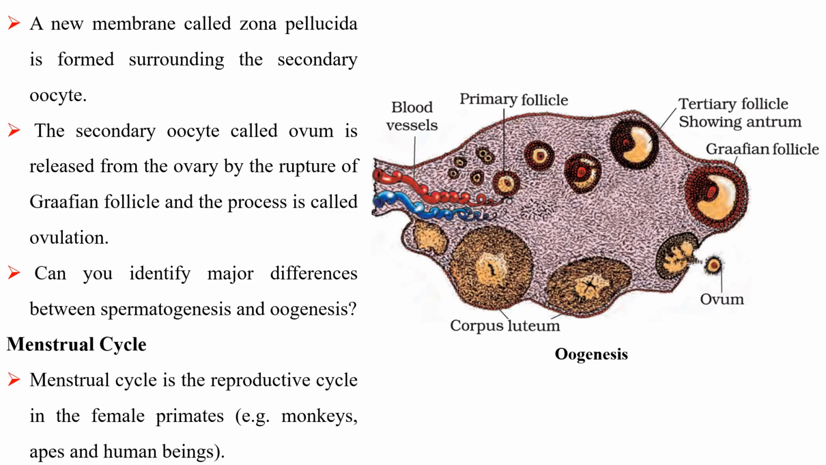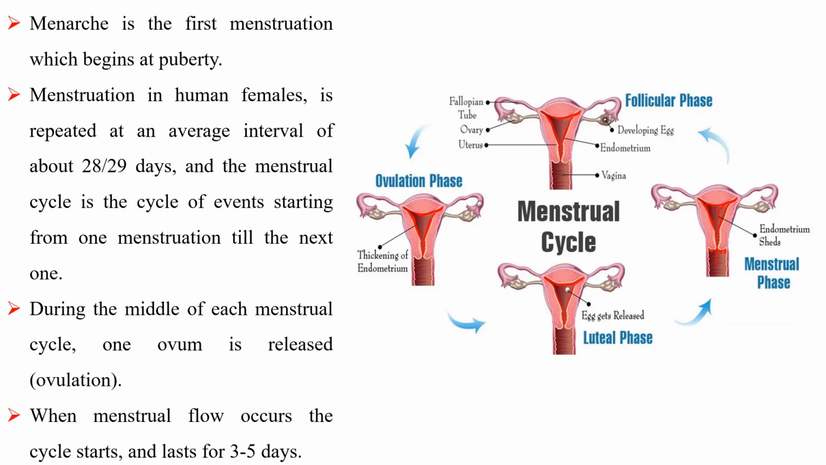Menstrual cycle. The menstrual cycle is a reproductive cycle in the female primates. Menarche is the first menstruation, which begins at puberty. Menstruation in human females is repeated at an average interval of about 28 or 29 days, and the menstrual cycle is the cycle of events starting from one menstruation till the next one. During the middle of each menstrual cycle, one ovum is released. When menstrual flow occurs, the cycle starts and lasts for 3 to 5 days.